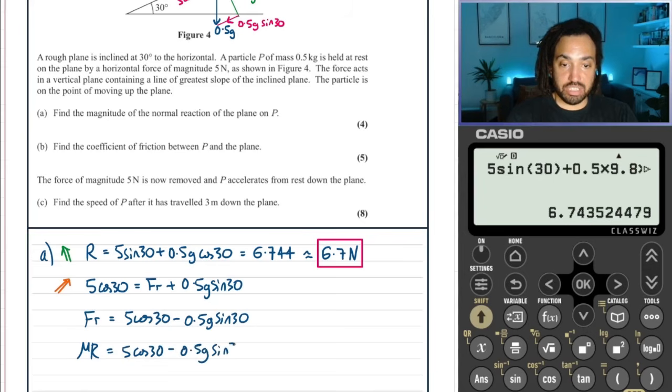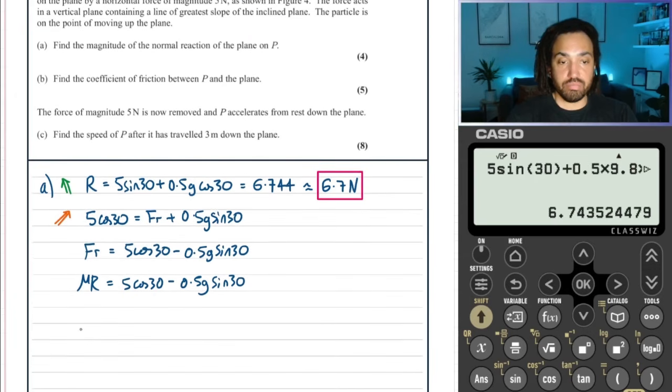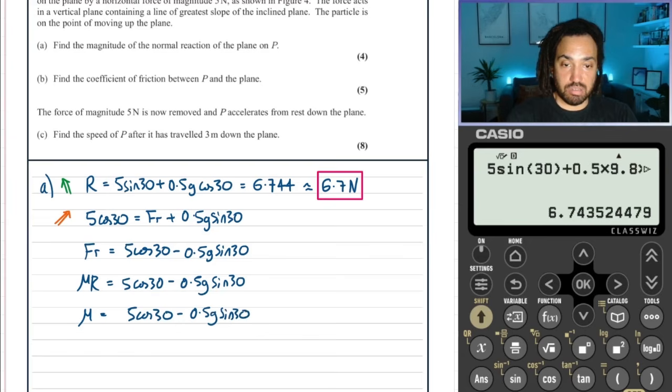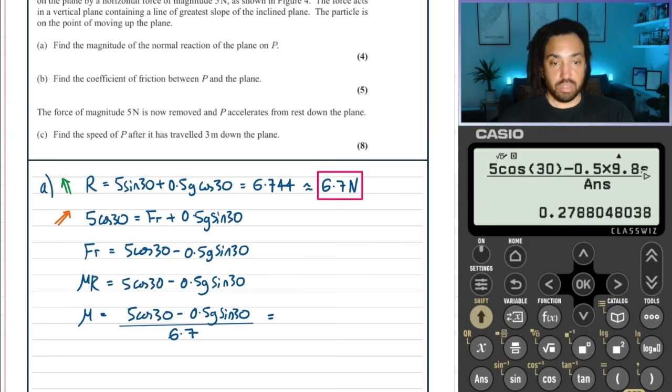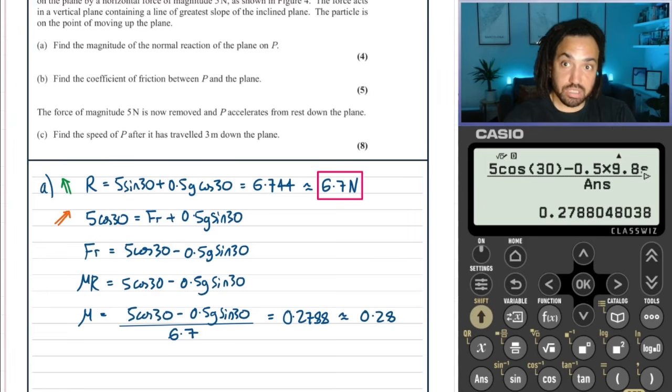Okay, so therefore we can just divide through by r to get mu. So we need to type this into our calculator. Divided through by r, and we know r is roughly 6.7. We can use the exact value on our calculator, as I was just about to do. So I'll put that into the calculator, and we've got 2.788, which is approximately, again, I'm going to use 2 significant figures, to give my final answer for mu.